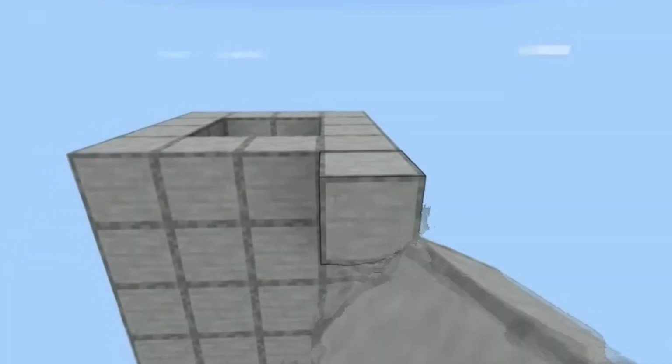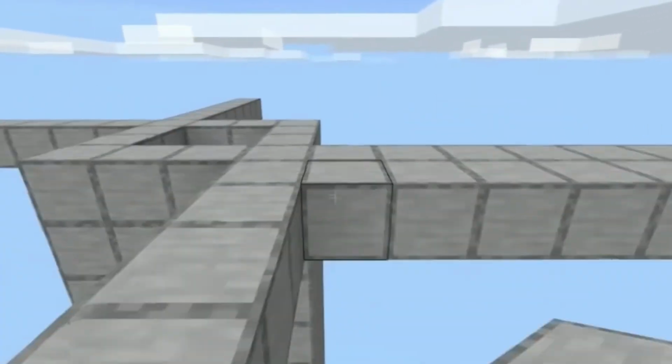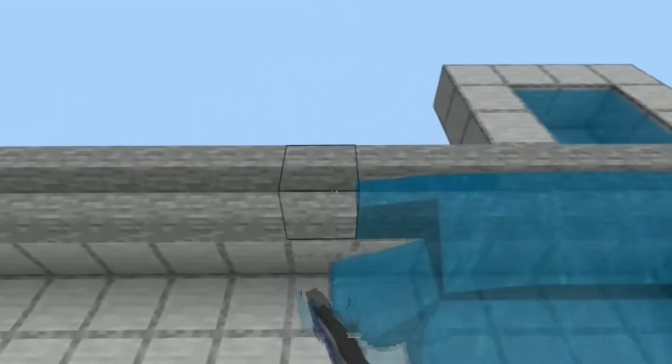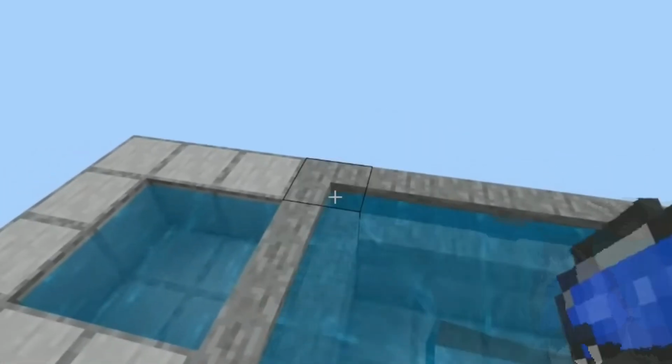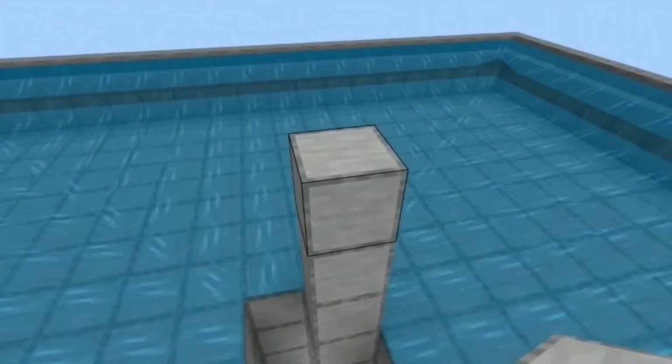Now, surround the edge with a block border and put stairs on top of the border. Then, fill every stair with a water bucket, because this will make sure creepers get flushed to the center. From the top of that border, build 4 blocks up and break the bottom 3.